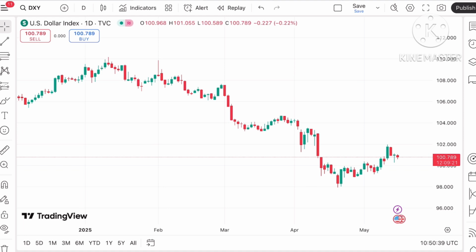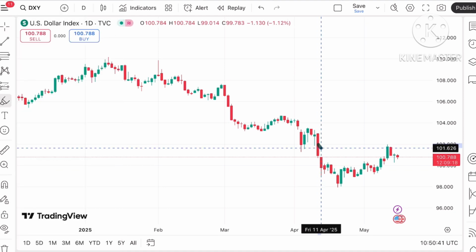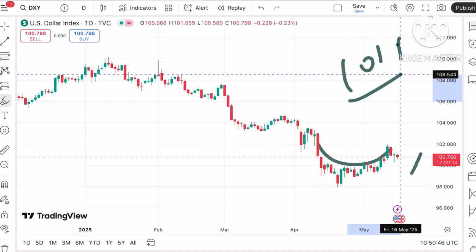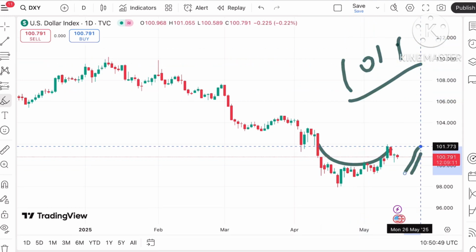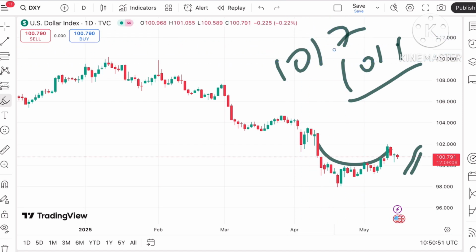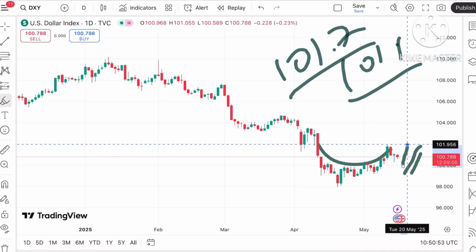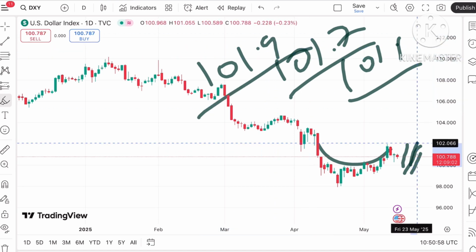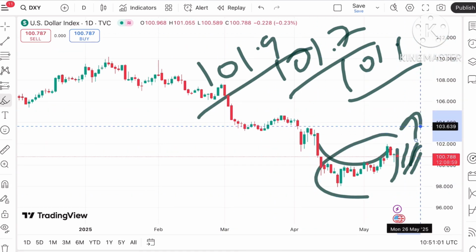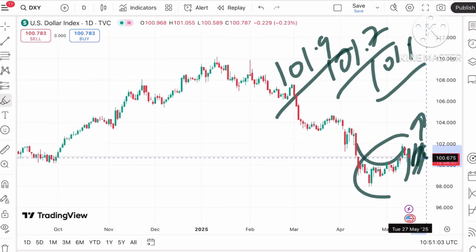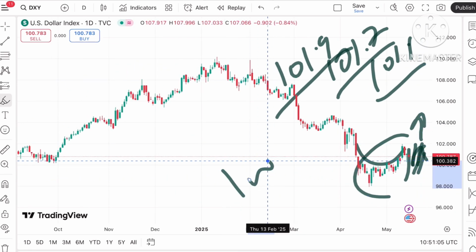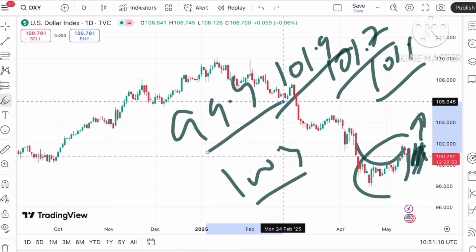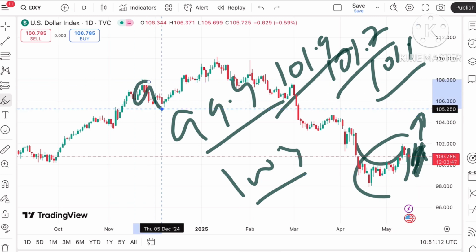See how the dollar index is moving. The dollar index is now trading at a level of 100.789. A U pattern is being formed. If the price moves above a level of 101.1, there is a further chance that it can go towards 101.7, and if it goes above that particular level, the chance of going towards 101.9 will be there. Then if the price moves over this level, we can see further upside. But if it starts going below this particular level and moves below 100.4, there is a higher chance it can come down towards 99.9, and from there we can see a further fall towards 99.